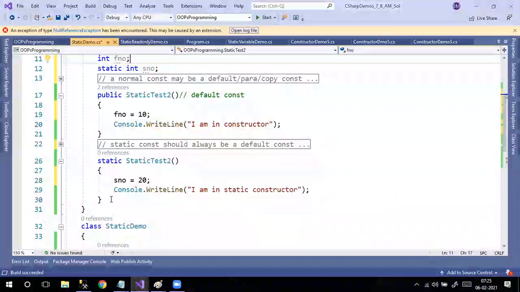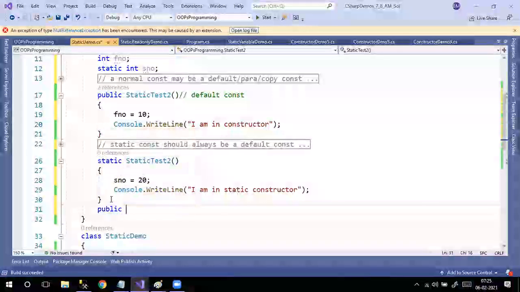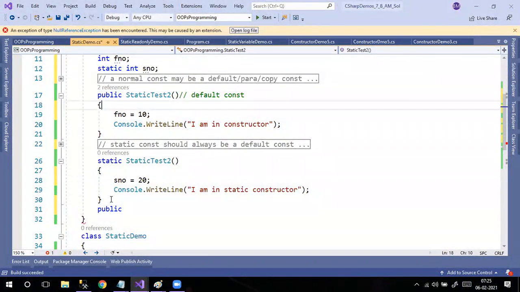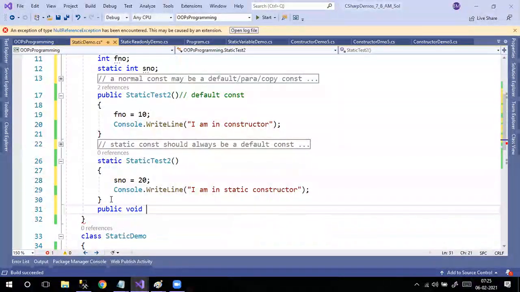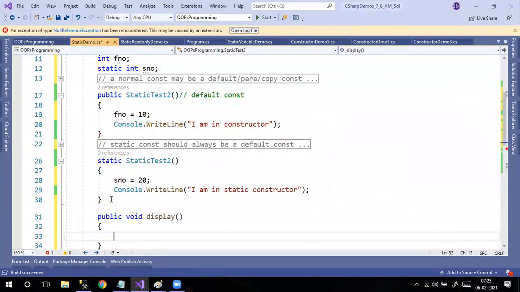Then you have to write some display method, because variables with nothing before them are private by default. You can't access them outside. So what you can do is public void display, and print here Console.WriteLine and the number.